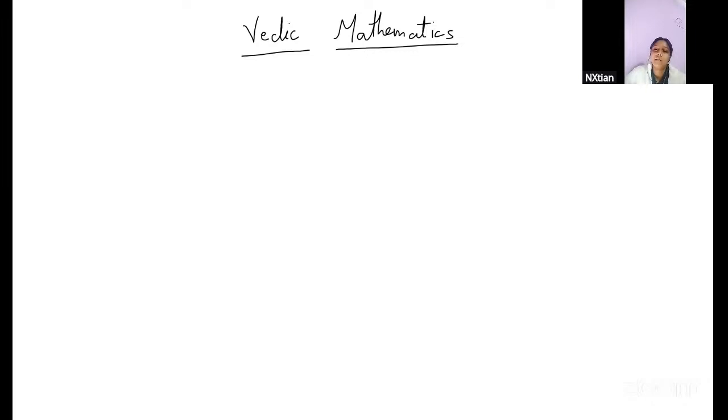It was developed by a person known as Bharti Krishna Tirth, and he wrote the first Vedic mathematics book. This is an important theory question. He wrote the first Vedic mathematics book, so you can write this down.